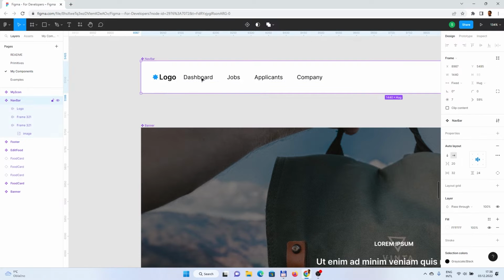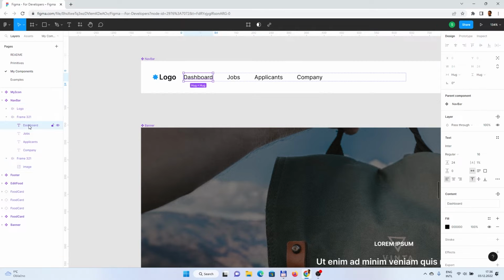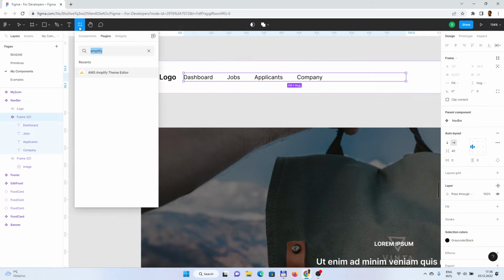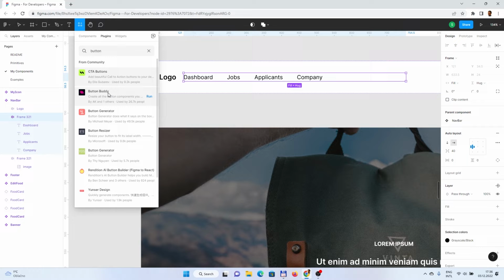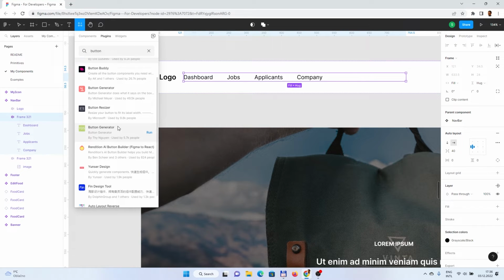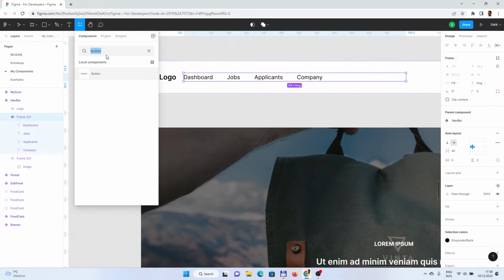So aside from these links, we could delete those ones, and maybe let's rather use the button. So how to do that? You can drag and drop this from primitives, or you can type button and insert the button here from components, of course.